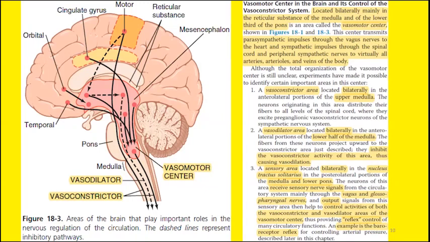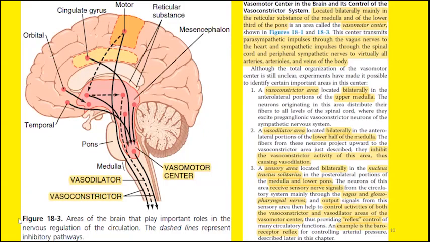The vasoconstrictor area is located in the upper portion of the medulla. Just below the vasoconstrictor area is the vasodilator area. Both are located bilaterally. One is located in the upper part of the medulla, the other in the lower part of the medulla. And as the name indicates, the vasoconstrictor area is responsible for constriction of the blood vessels. The vasodilator area is responsible for the vasodilatation of the blood vessels.